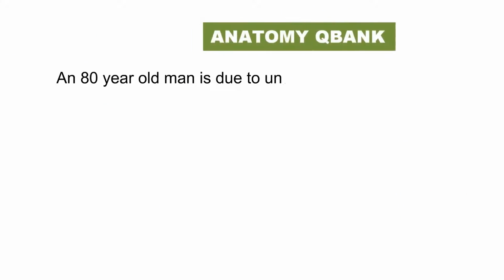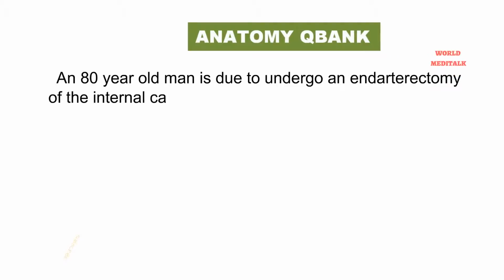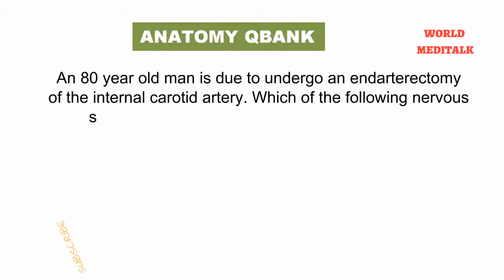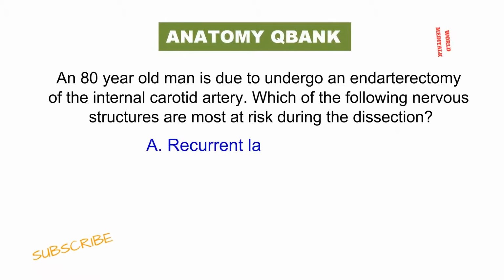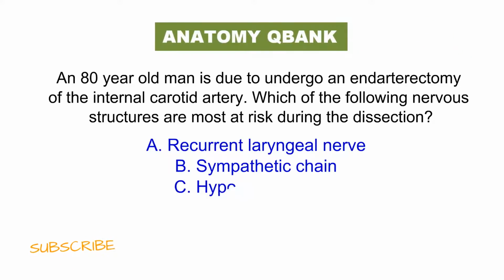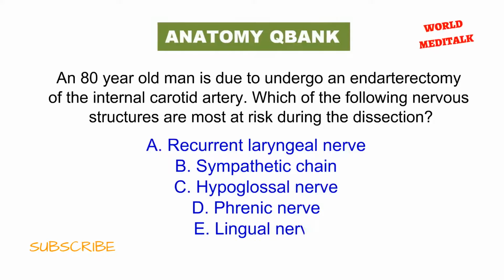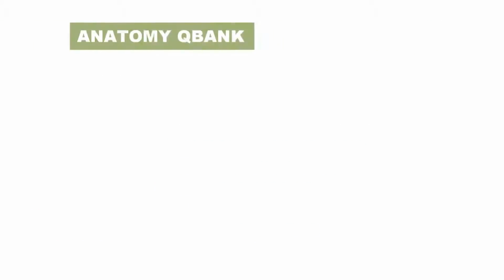An 80-year-old man is due to undergo an endarterectomy of the internal carotid artery. Which of the following nervous structures are most at risk during the dissection? Recurrent laryngeal nerve, sympathetic chain, hypoglossal nerve, phrenic nerve, lingual nerve. The correct answer would be hypoglossal nerve. So let's explain why this is the correct answer.